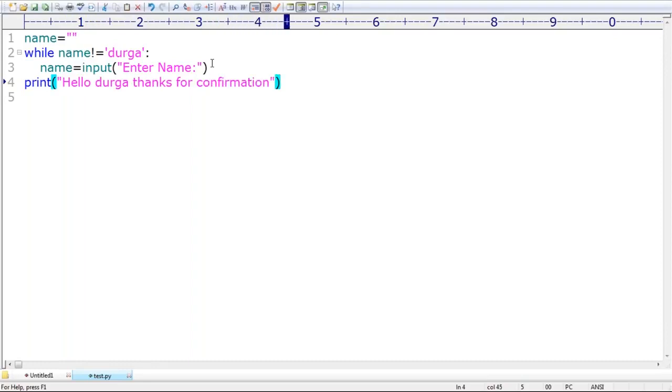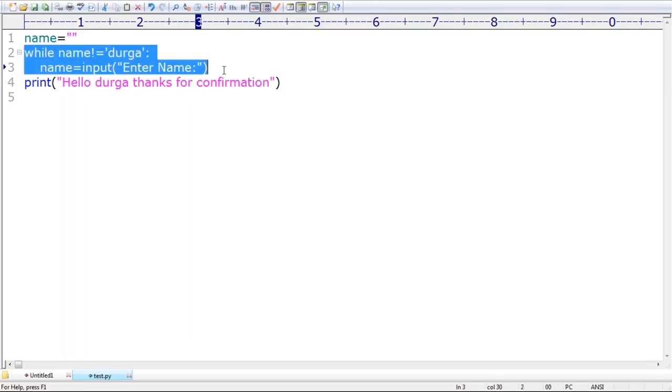As long as the end user enters any string which is not Durga, it will keep on asking. When will it be stopped? Once you enter Durga. How many times will this loop continue, sir? I don't know. You may enter Durga after 1,000 iterations or after 1 lakh iterations. If we don't know the number of iterations in advance, it is highly recommended to go for the while loop, right? Clear?